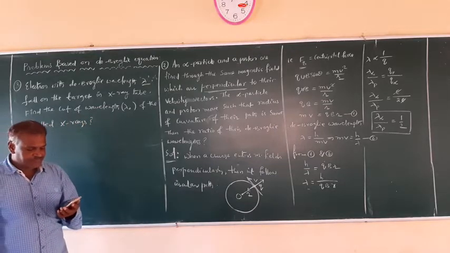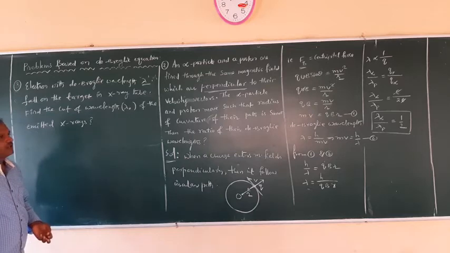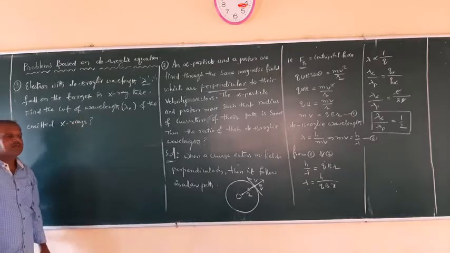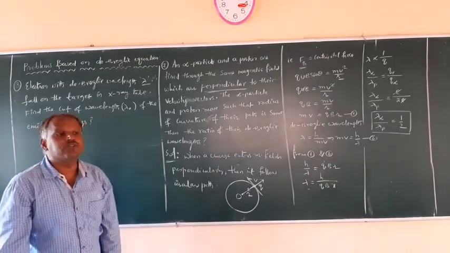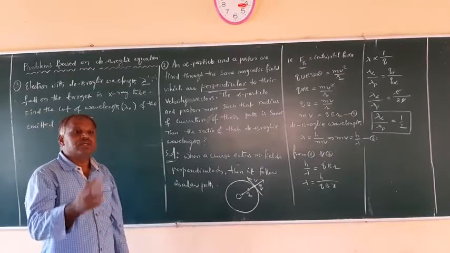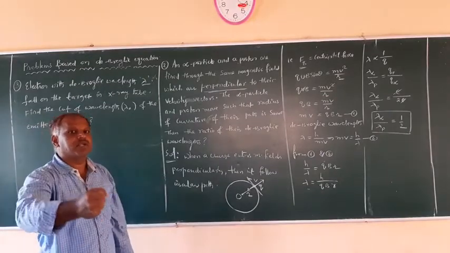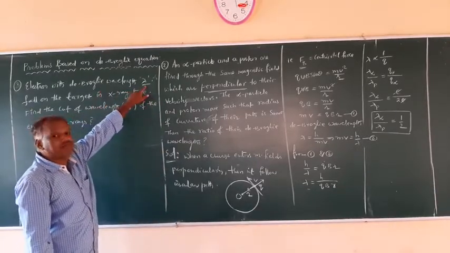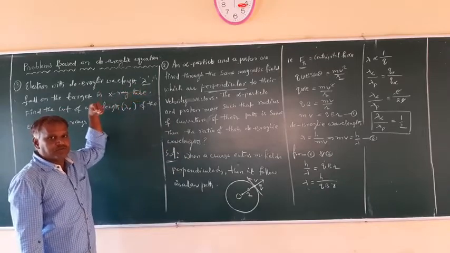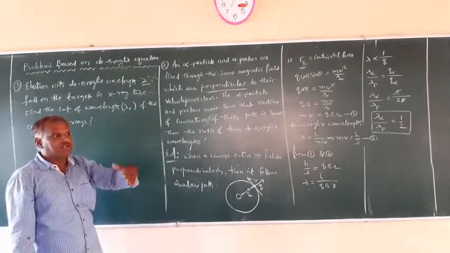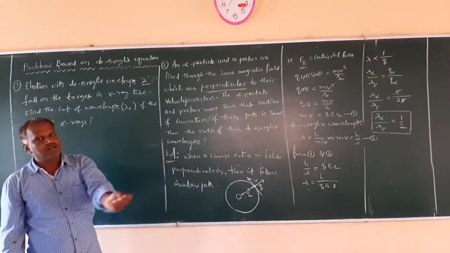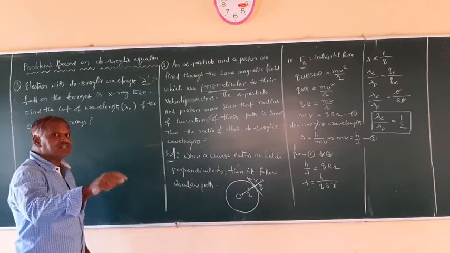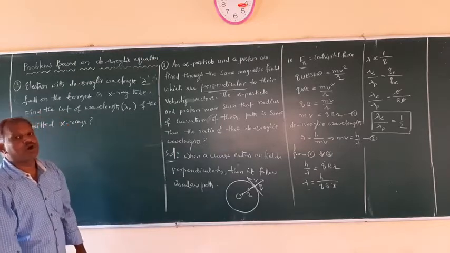So now what is asked is to find the cutoff wavelength. Cutoff wavelength is nothing but the maximum wavelength with which the X-rays get emitted from the target by the incident electrons. Those electrons have a de Broglie wavelength of lambda. The electrons are moving with certain energies, and with that energy they strike the target material, and from the target you get the X-rays. What is the cutoff wavelength for the X-rays emitted from the target? That value you have to find out.